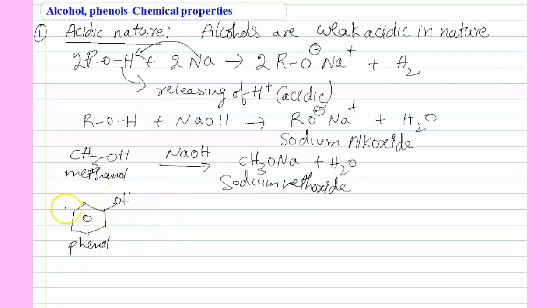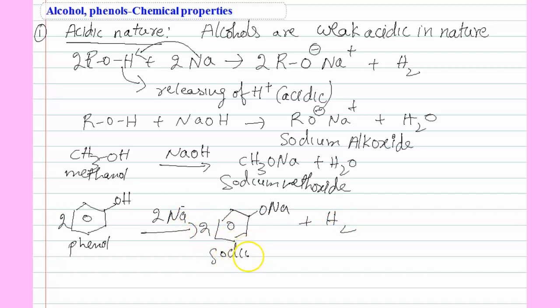Similarly, phenols also, when treated with sodium or sodium hydroxide, form sodium phenoxide. That means in phenols also, H is replaced, and this is sodium phenoxide. Based on this, we can explain that phenols are also acidic in nature.